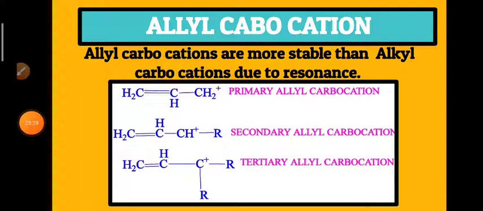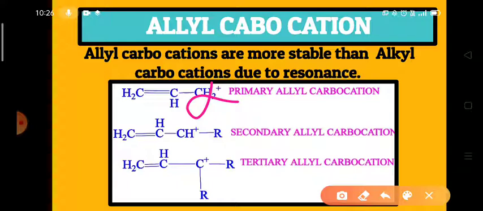Now we go for the allyl carbocation. Here, the carbon which is in the alpha position to a double bond is known as the allyl carbon.